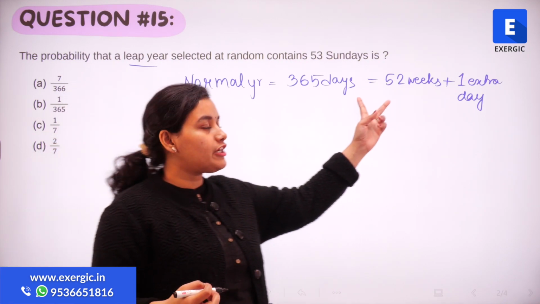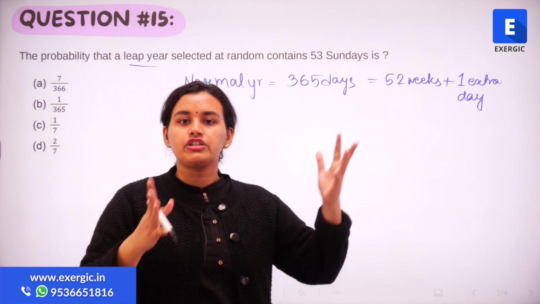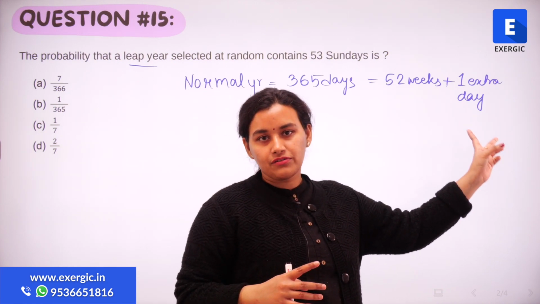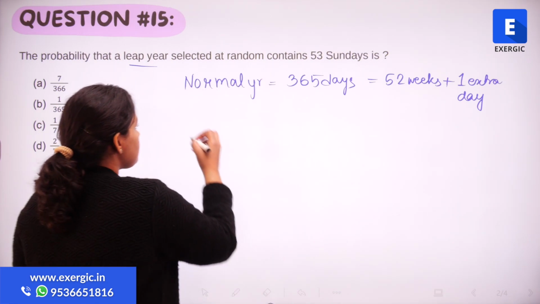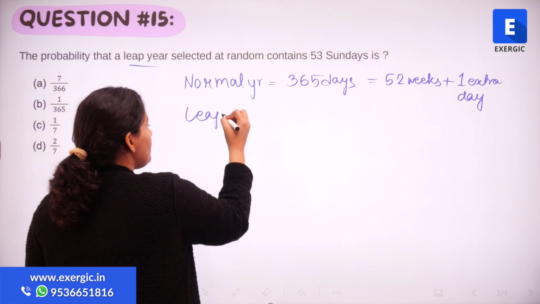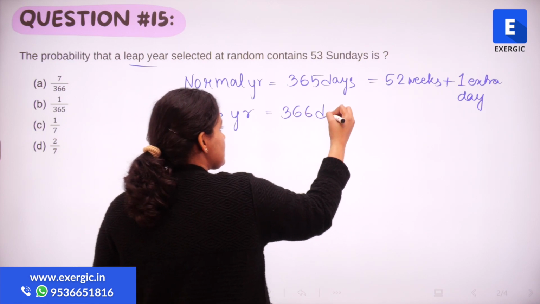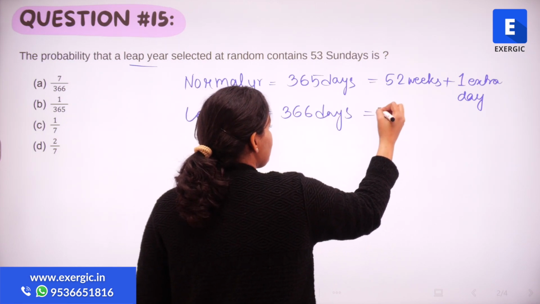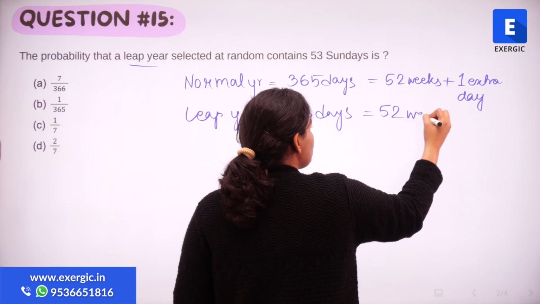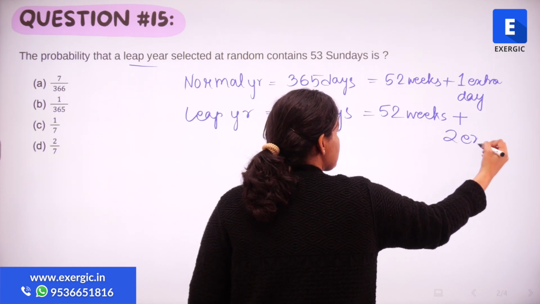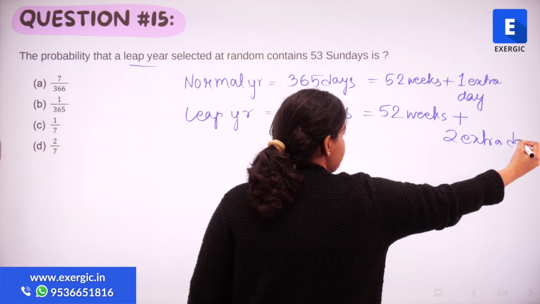So we have 52 complete weeks. 52 into 7 will give 364, plus one extra day. Whereas a leap year has got 366 days, so we will be having 52 complete weeks plus 2 extra days.